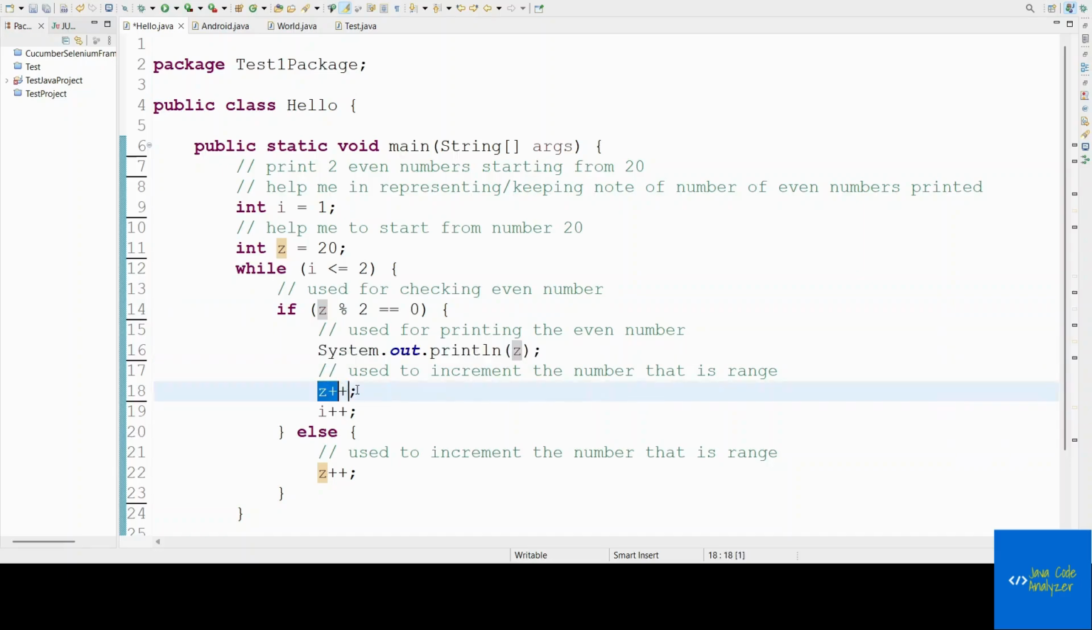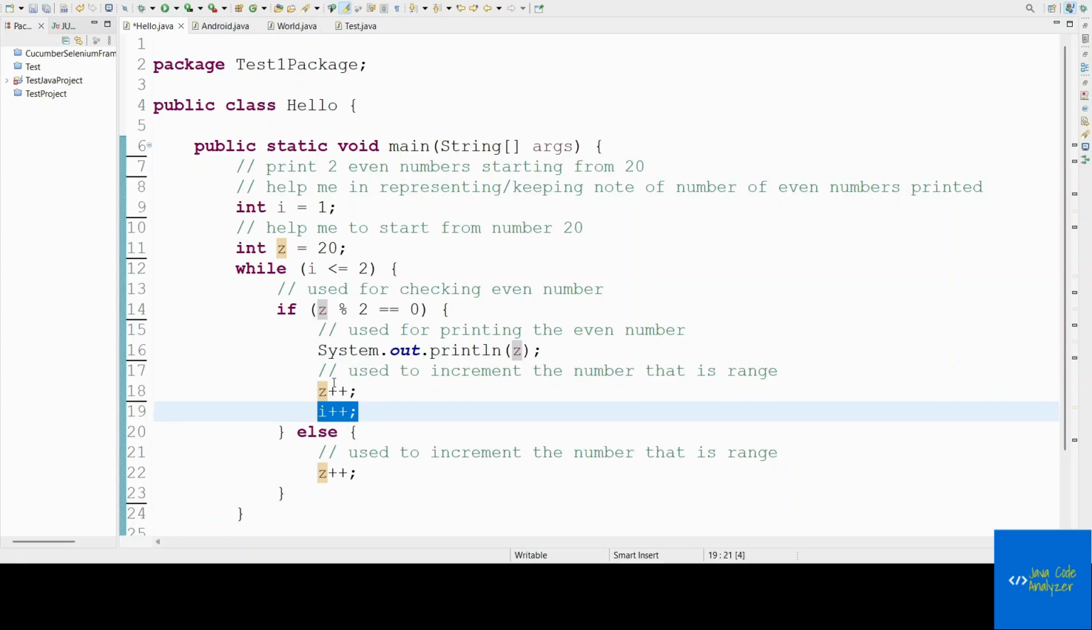Then increment the value of z. Why are we trying to increment the value of z? Because we have to print even numbers starting from 20. So what will be the next number? The next number will be 21. Then increment the value of I. Why are we incrementing the value of I? Because we want to see whether we need to print 2 even numbers or 10 even numbers. So the first time we took I equal to 1, and we got 1 even number, that is 20. Now what will be the next one? The next one will be 2. So for that we increment.